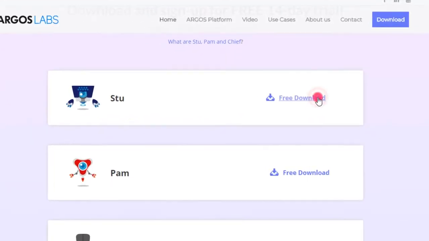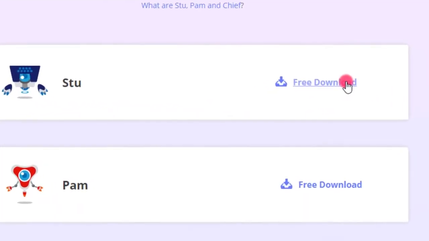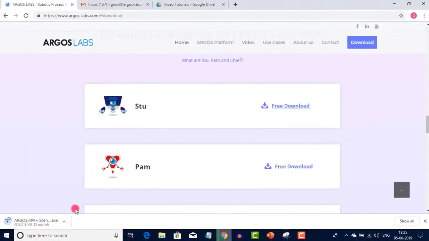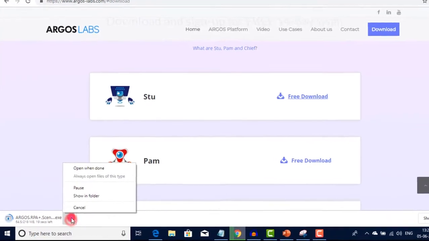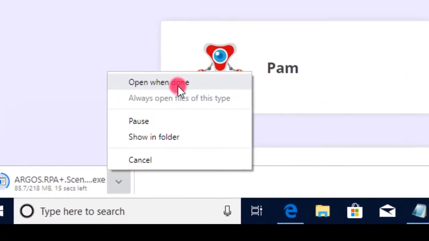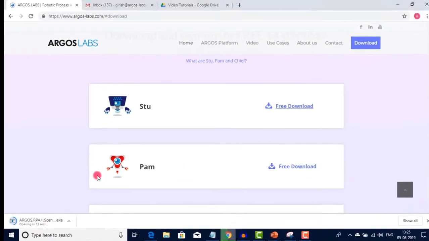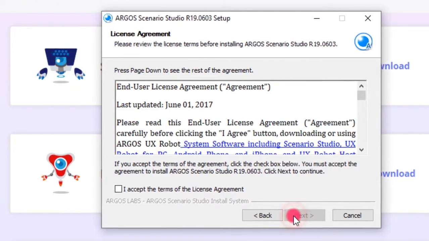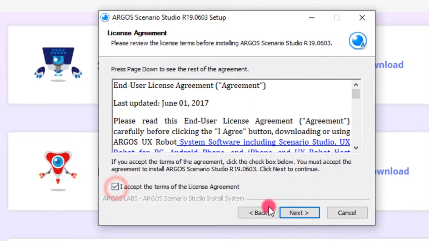At the bottom of the browser, you can see that the download has started. Click on the option Open when done. The ARGOS STU installer opens up. Click on Next. Select the I accept checkbox and click on Next.